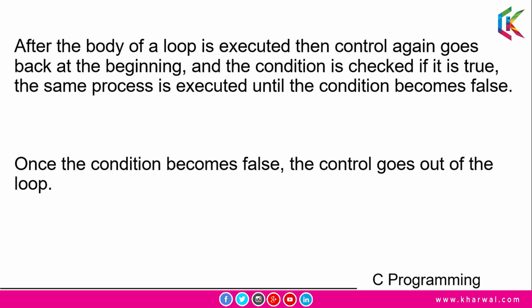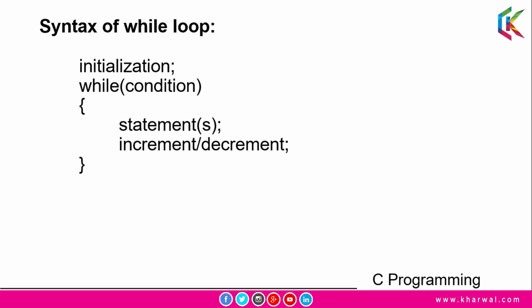So guys, let's go ahead and discuss the syntax of this while loop. So guys, here is the syntax of the while loop, and the first part is initialization. Here we will assign some value to a variable and then we will put the condition in parentheses, and if this condition is true, then these statements will be executed and then increment or decrement will take place, and this process will continue until the condition becomes false.